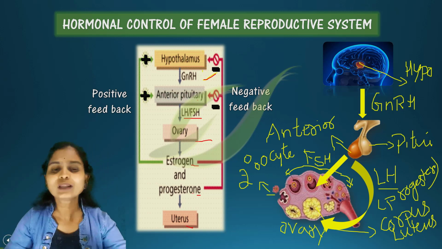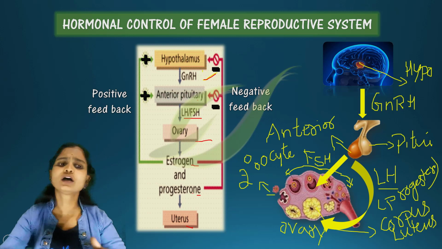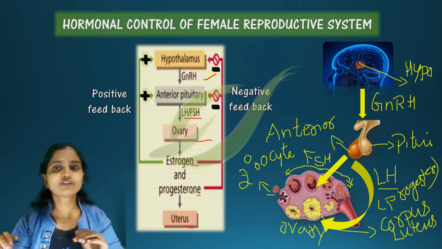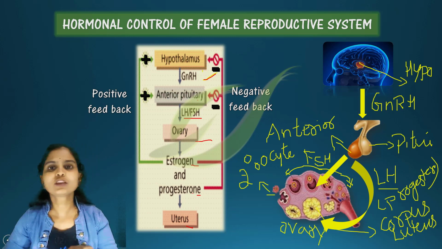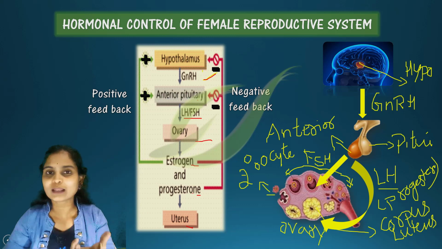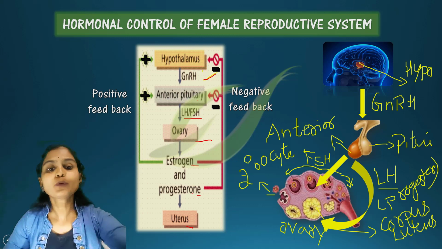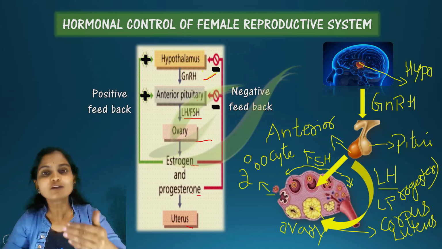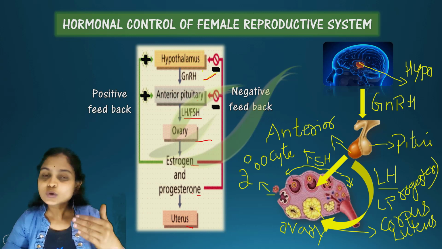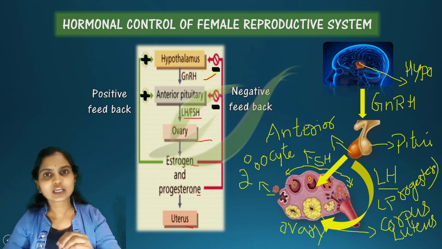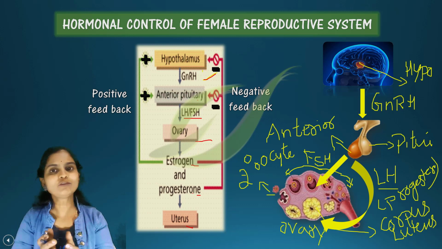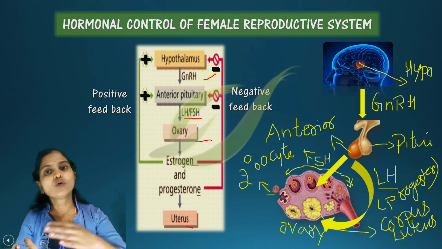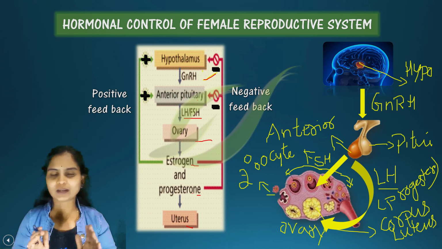Now this shows positive and negative feedback. Whenever follicles have to develop in the ovary, the hypothalamus gives a signal to the pituitary gland so that FSH and LH are secreted, the ovum develops, and ovulation takes place.